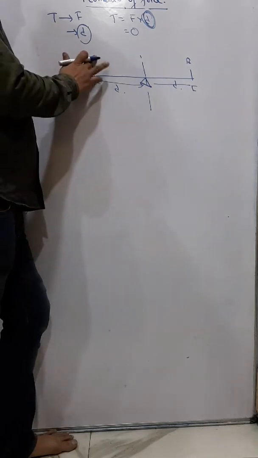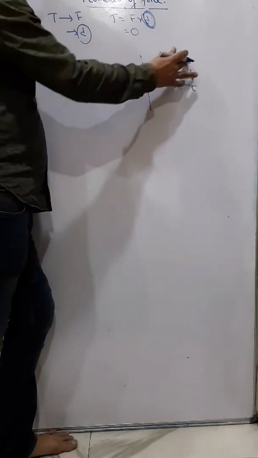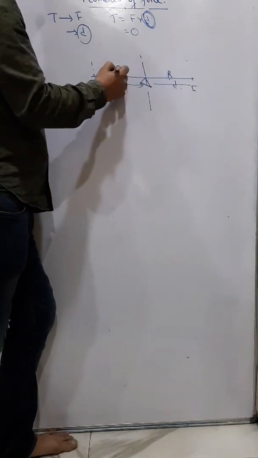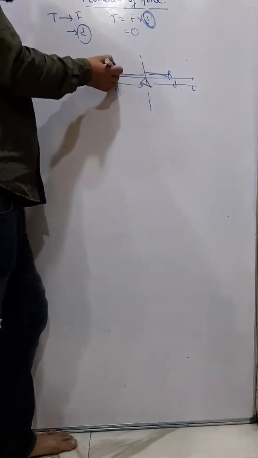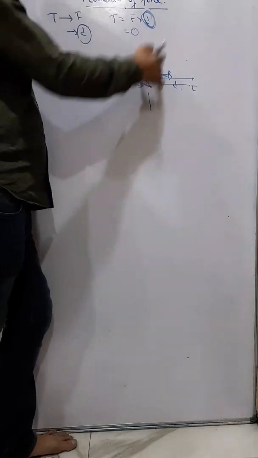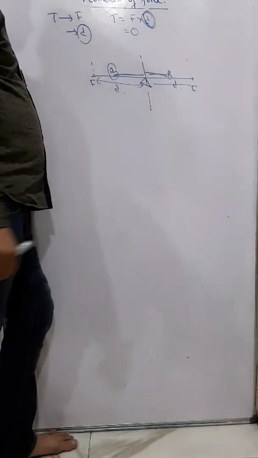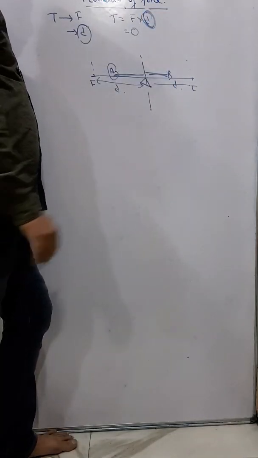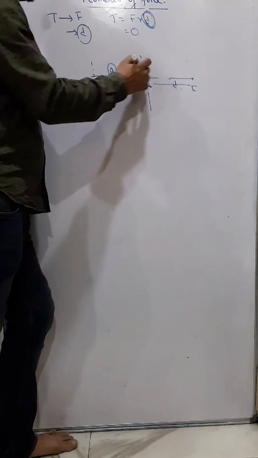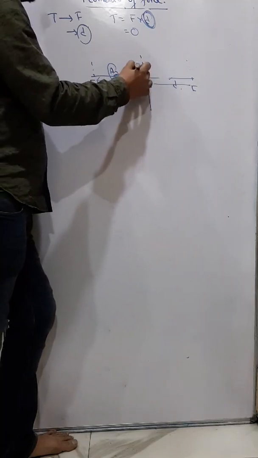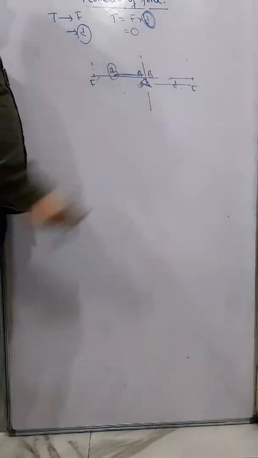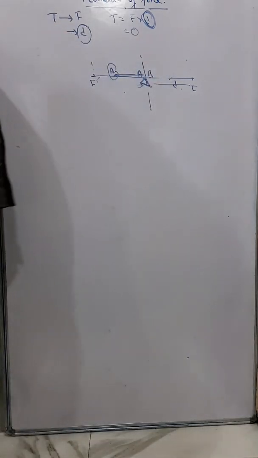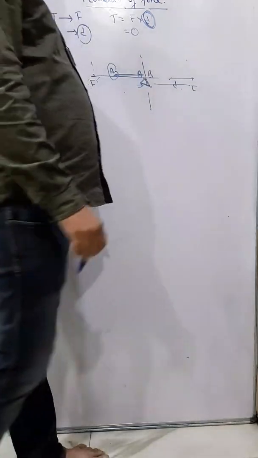Now, if A and B sit here instead, since the distance becomes less, they have to give a greater force to move the seesaw. And if they both sit very close to the axis, they are almost unable to move the seesaw because the turning force is less.